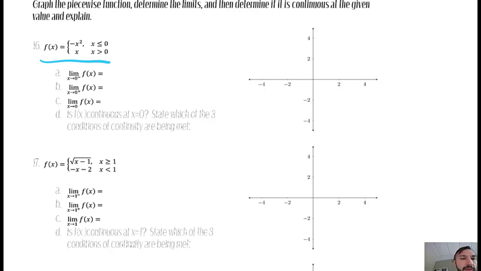But you should be able to graph y equals negative x squared. But then only keep the part where x is less than or equal to 0, solid circle. So I actually don't want this piece. And, okay, so this was this piece. But then also graph y equals x.